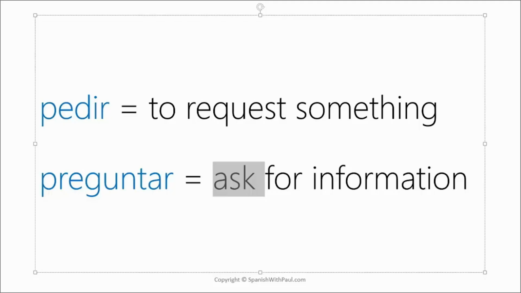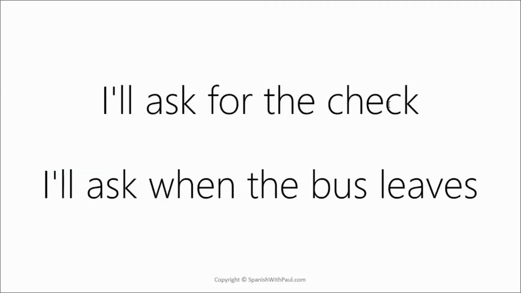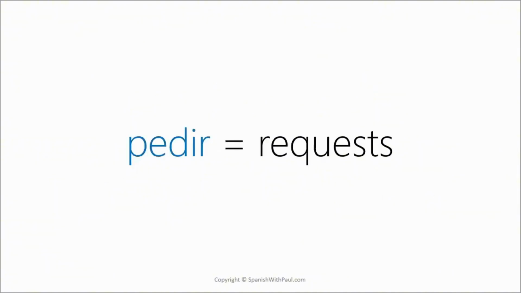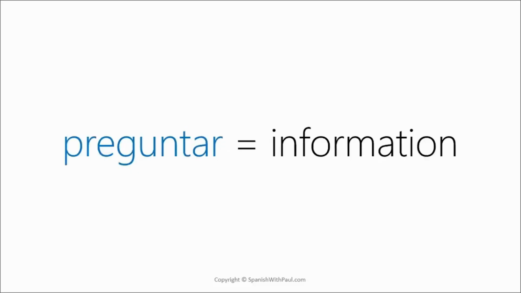With pedir, we're requesting something, and with preguntar, we're asking for more information. So if we have a look at our two example sentences again, "I'll ask for the check." This is a request. So you are requesting that the waiter brings you the check so you can pay and leave the restaurant. Whereas this one, you're asking for a piece of information. When does the bus leave? When does it arrive? And this is the key distinction to understand between the two. Let's run through some more examples now. The thing to bear in mind as we go through this is that pedir is requesting and preguntar is about asking for information.